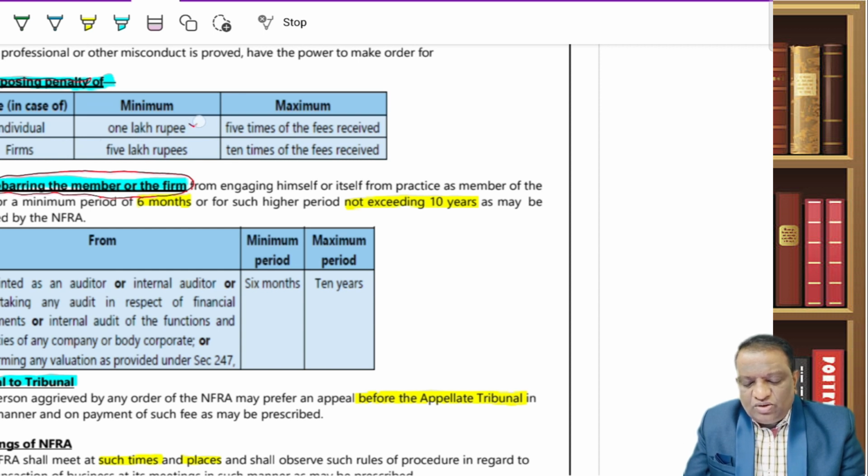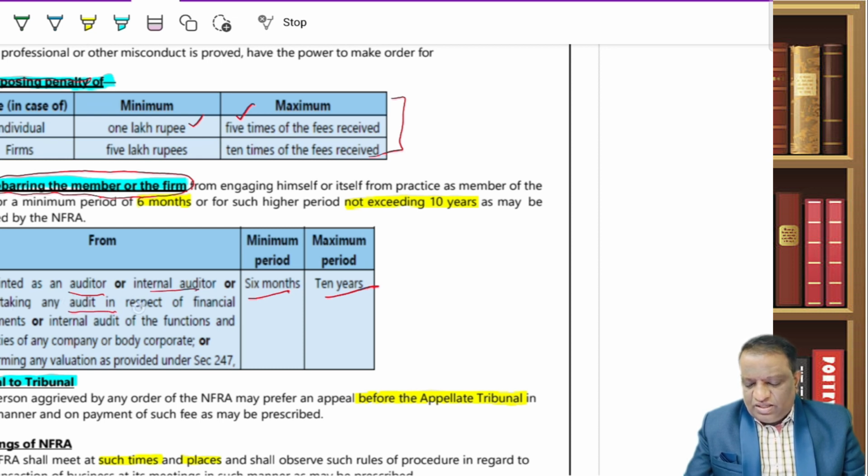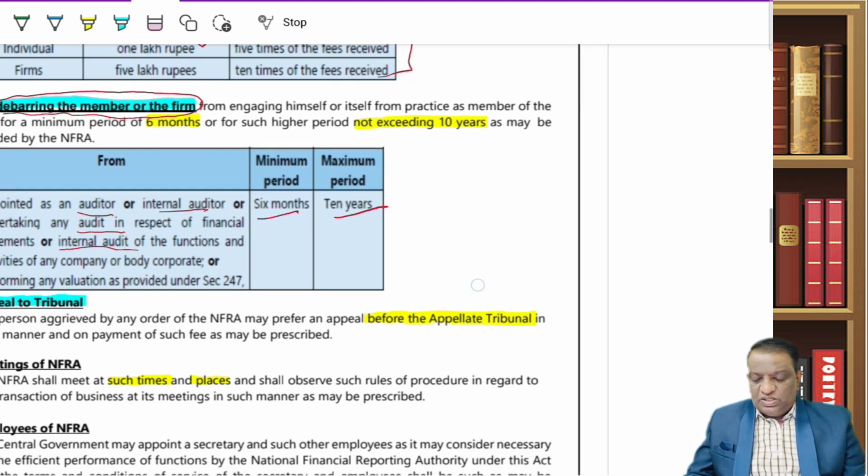If he is an individual, 1 lakh rupees to 5 times the fees received, or if it is a firm, 5 lakh rupees to 10 times. So, this is the monetary penalty they can levy. Apart from that, they can also debar that member from practice for a period of minimum 6 months to 10 years, from being appointed as an auditor, internal auditor, or undertaking any audit in respect of financial statements, internal audit. So, any of these with that company, for 6 months to 10 years. So, there is a monetary penalty and there is a debarring from future practice.